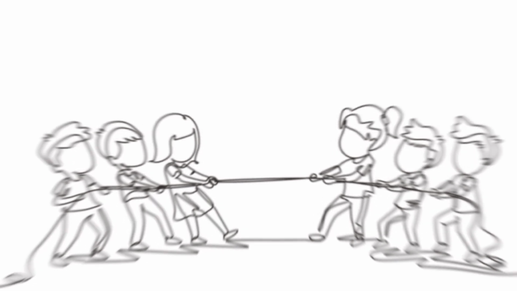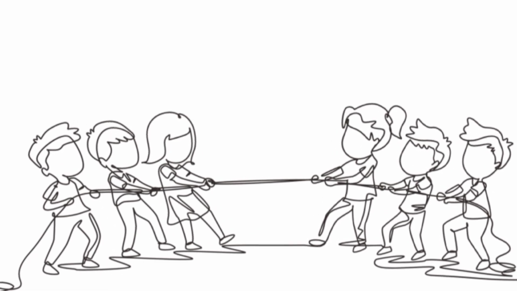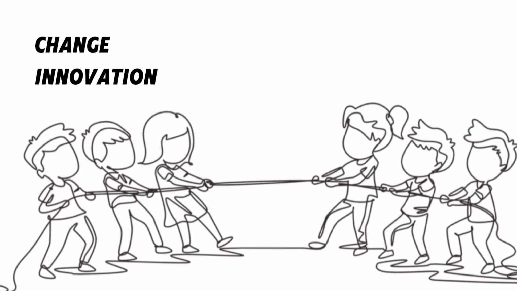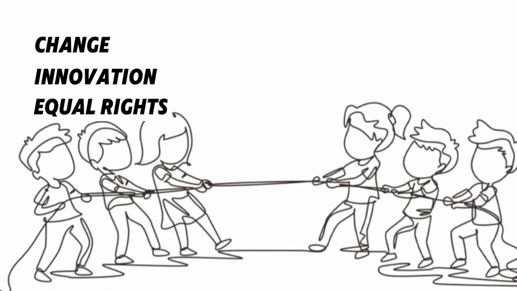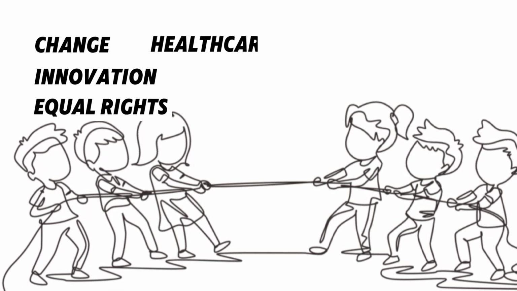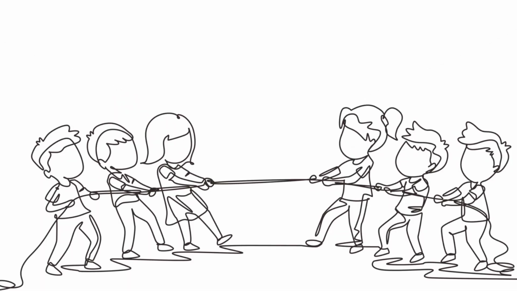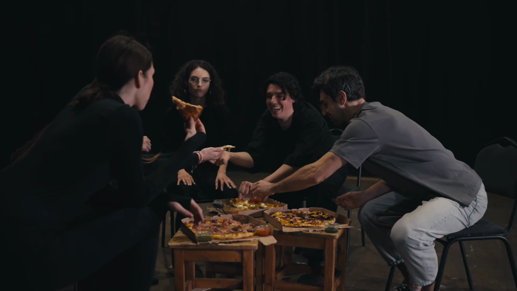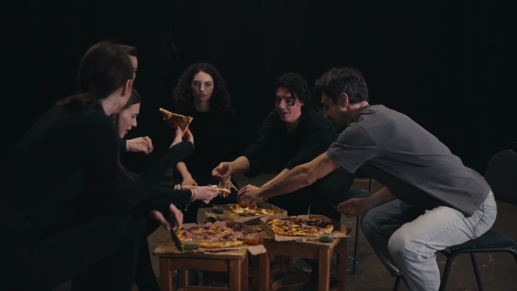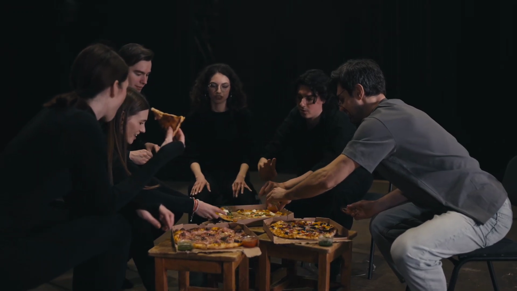People on the left side of the spectrum believe in progressive ideas. Think change, innovation, and equal rights. They want everyone to have access to healthcare, education, and basic needs, and they often believe the government should help provide that. They believe that if society's a cake, everyone should get a slice, even if some slices are bigger. The left is like your friend at a pizza party who insists that even the person who came late gets a slice. And if there's no pizza left, they'll order more pizza.